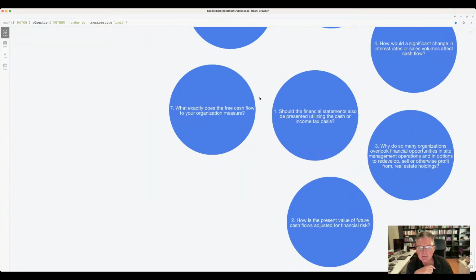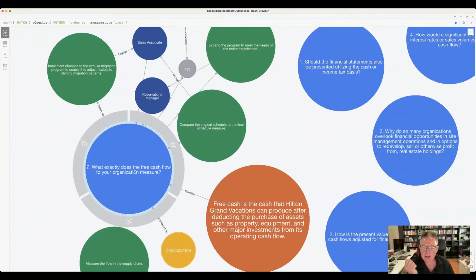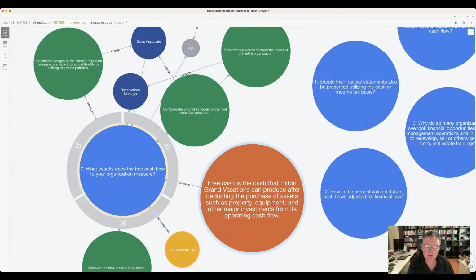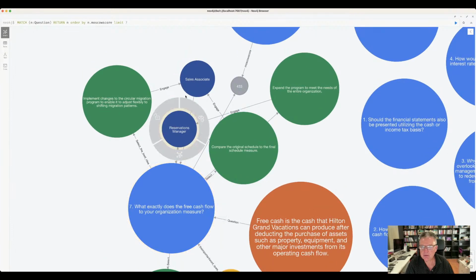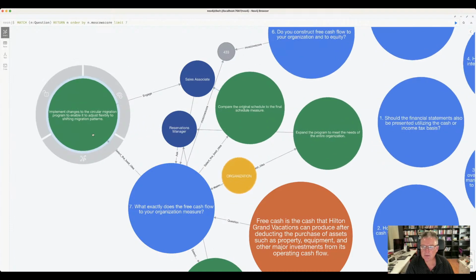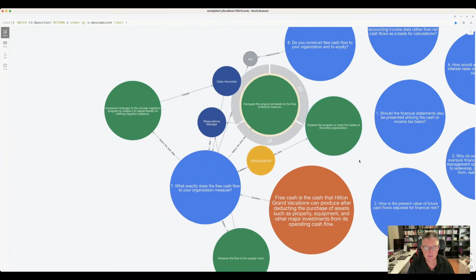If we ask number 7, what exactly does the free cash flow to your organization measure? If I open that up, we get a little bit of a description. Free cash that Hilton Grand Vacation can produce. The people that are involved here are reservations manager, sales associate in this case. These are the activities that we need to be putting in place, implement changes to the circular migration program to enable it to adjust flexibly to shifting migration patterns, compare the original schedule to the final schedule and measure it, etc. So these are the activities in here.